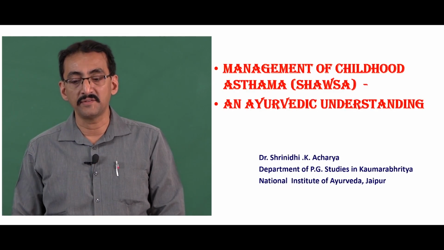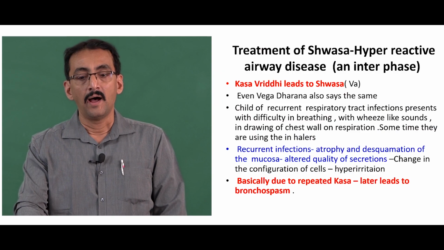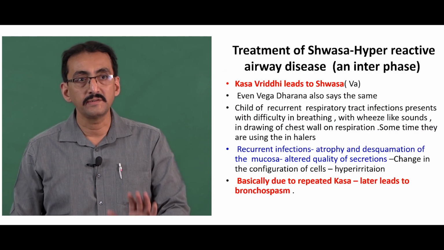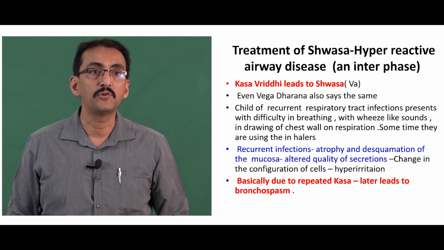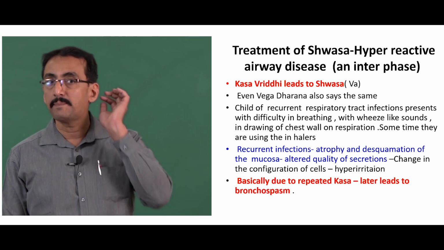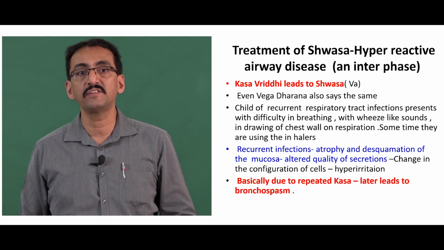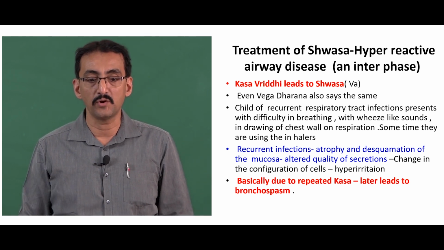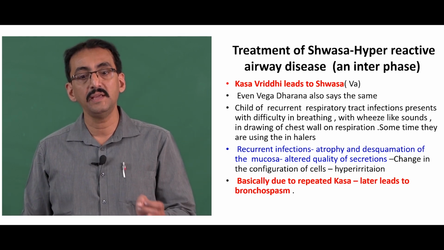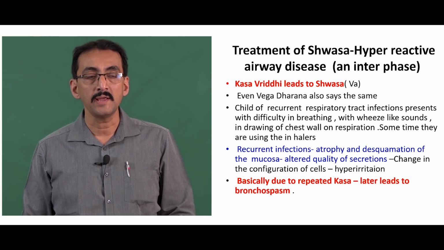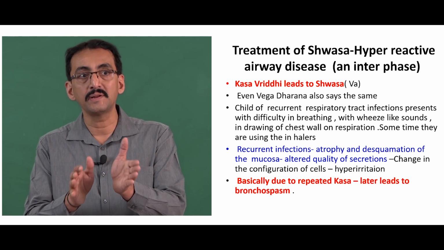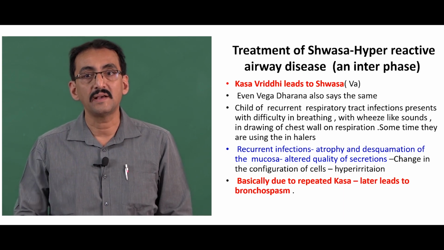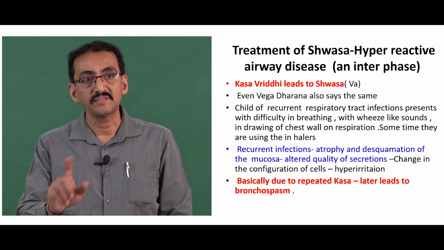Now, with special reference to children, when we consider Shwasa, the first step that we will see is the treatment of hyperreactive airway disease. This hyperreactive airway disease is an interface between Kasa and Shwasa, because Vagbhata says Kasa Vruddhi leads to Shwasa, so they are interrelated. This is an in-between stage between Kasa and Shwasa. Vagbhata says Kasa Rodha Bhave Shwasa or Kasa Bhave Shwasa.